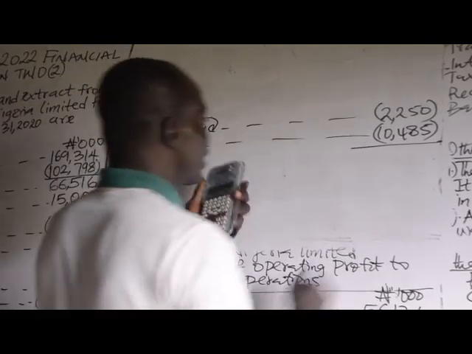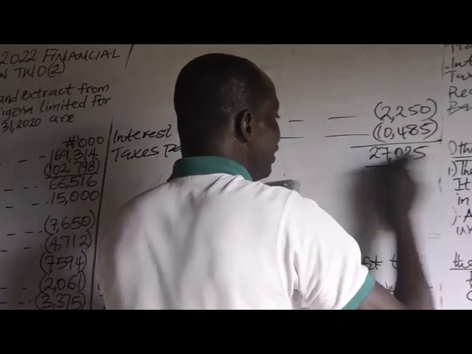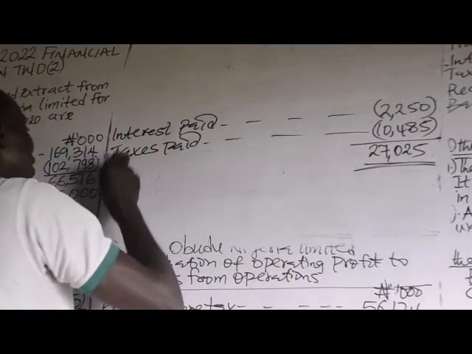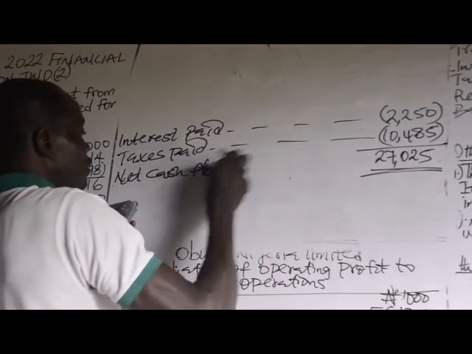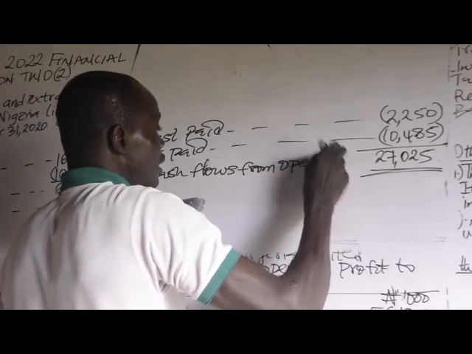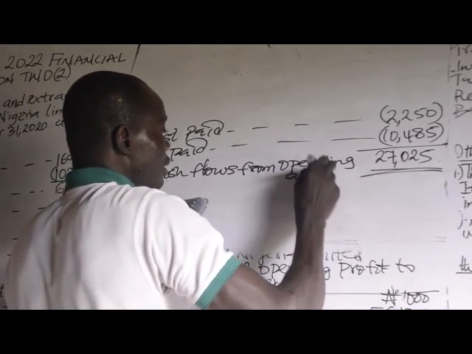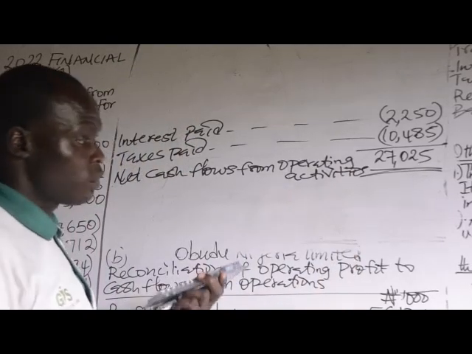There you have 27,025. This is our net cash flows from operating activities. This is the solution to the B part of the question.